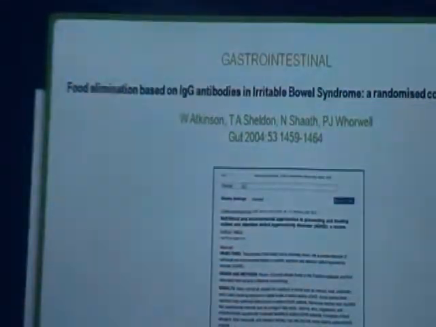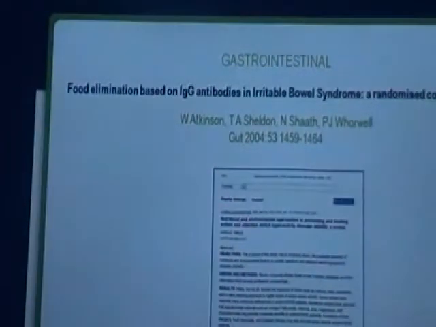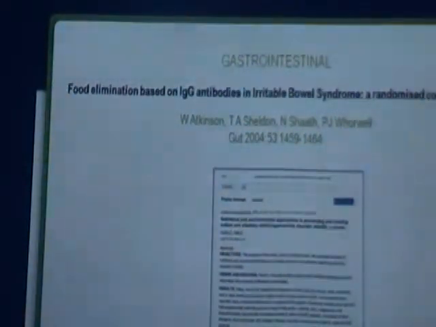When they were diagnosed with food intolerance and the positive reacted foods were eliminated from their diet, the patients recovered. We have one colleague in our office who was suffering from irritable bowel syndrome, and when he got tested for this intolerance, he also recovered and felt better. Now he is completely recovered from this kind of symptom.